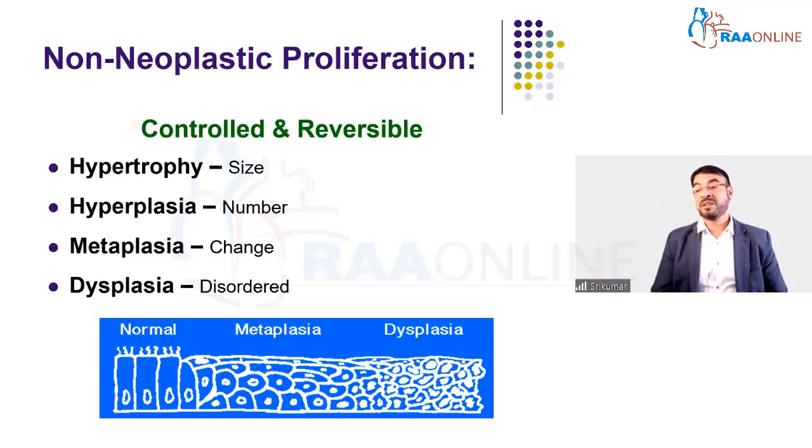Metaplasia, say for example of the respiratory tract, where one cell type changes into another. Dysplasia, when the cell type that changes to the other becomes like a cancer, but it remains within the epithelium. This is a picture that helps us understand normal, metaplasia, and dysplasia. The cells become more and more irregular as it goes from normal to metaplasia to dysplasia.